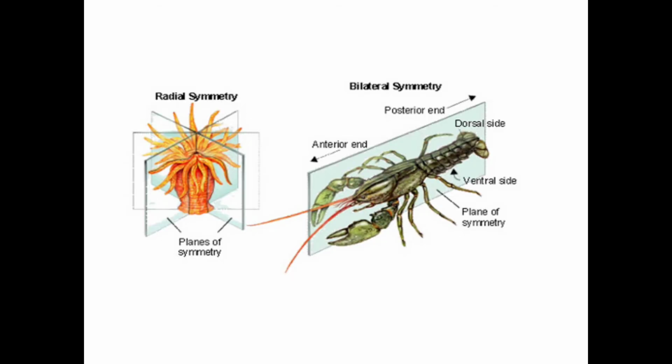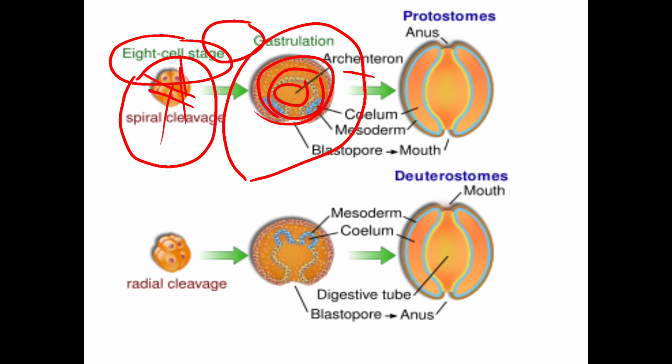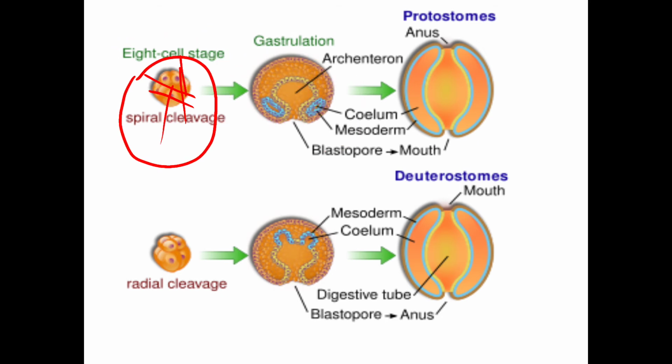Next one, radiata and bilateria. Radiata means those organisms which possess radial symmetries belonging to division radiata, and those organisms possessing bilateral symmetry belong to the division bilateria. Again there are some other classifications: protostomia and deuterostomia. Protostomia means there is a large group of animals.